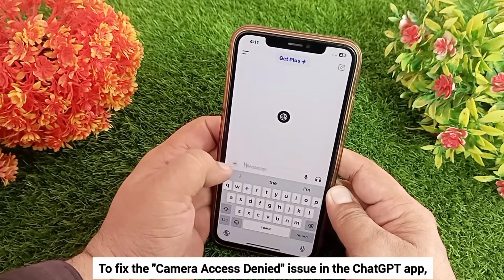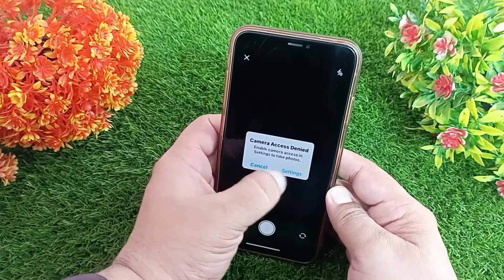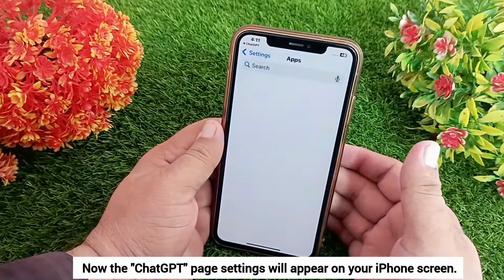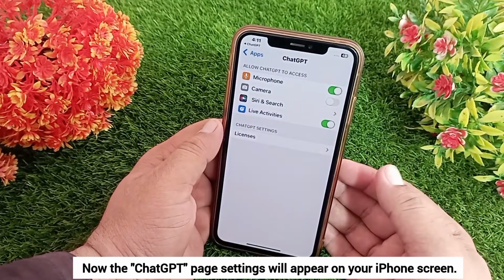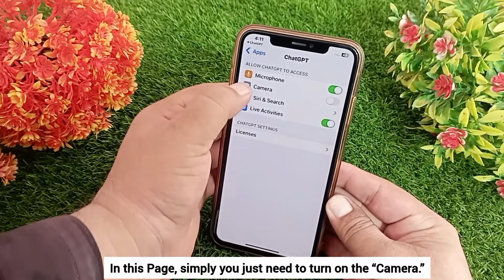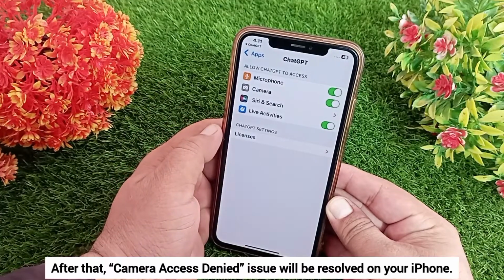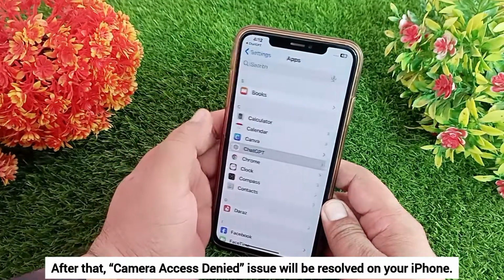To fix the camera access denied issue in the ChatGPT app, you just have to click on settings. Now the ChatGPT page settings will appear on your iPhone screen. In this page, simply you just need to turn on the camera. After that, camera access denied issue will be resolved on your iPhone.